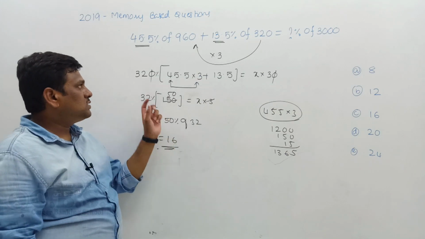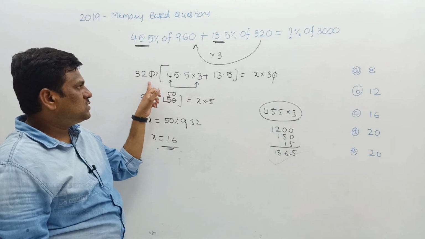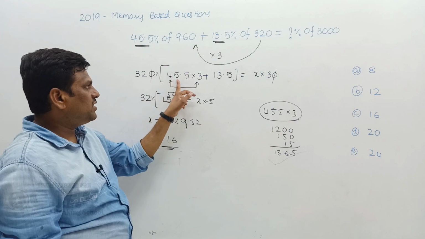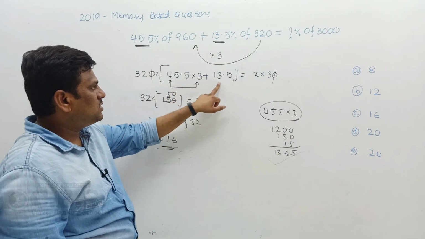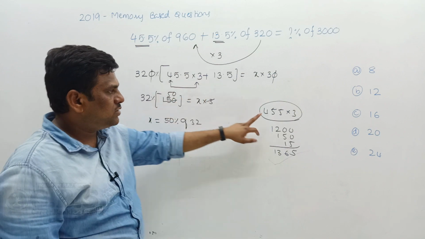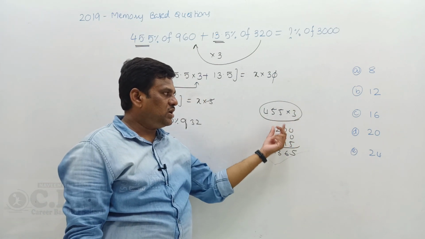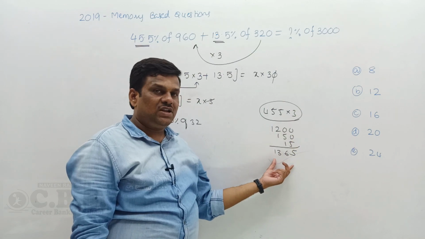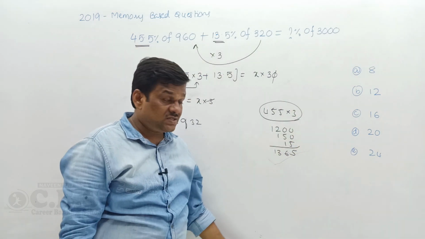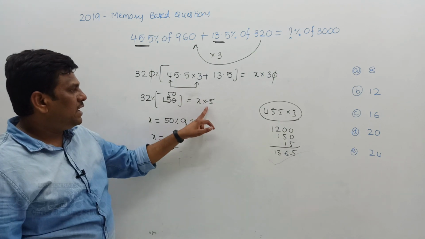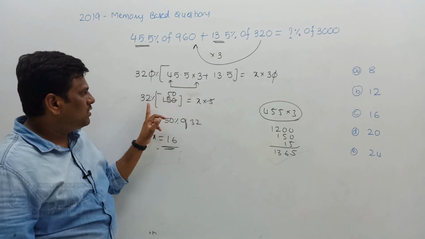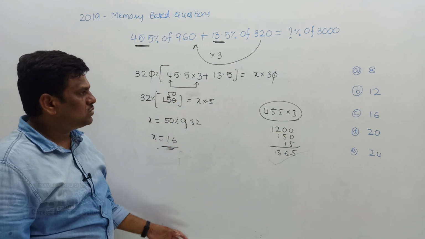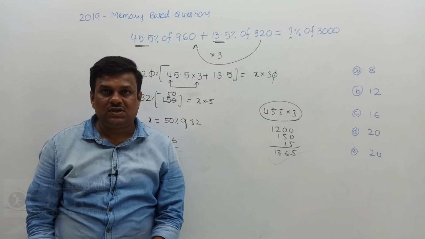Okay, now what I do is, what is common? 320% is common. If 320% is common, what is left here? 45.5 into 3 left here, 13.5 left here. So what is the calculation? 400 into 3 is 1200, 50 3s are 150 and 5 3s are 15. So nothing but 136.5. 136.5 plus 13.5 gives you 150. And 3, how many times? It is 50 times. 50% of 32 gives you 16. So option C is the right answer.